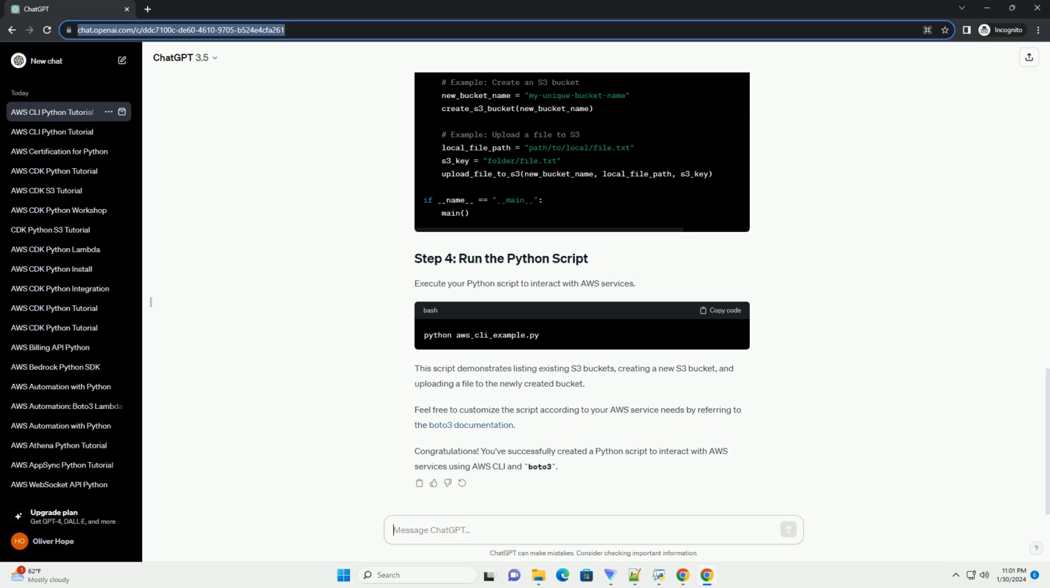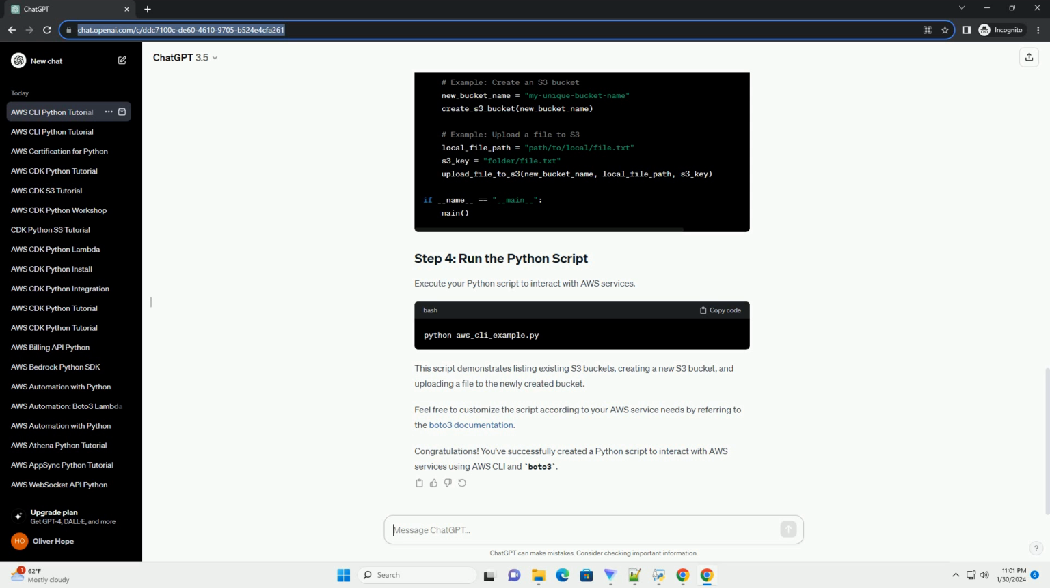Amazon Web Services Command Line Interface, AWS CLI, is a powerful tool that allows you to interact with various AWS services directly from your command line. In this tutorial, we'll explore how to use AWS CLI in Python, leveraging the Boto3 library to interact with AWS services programmatically. Before we get started, make sure you have the following prerequisites.